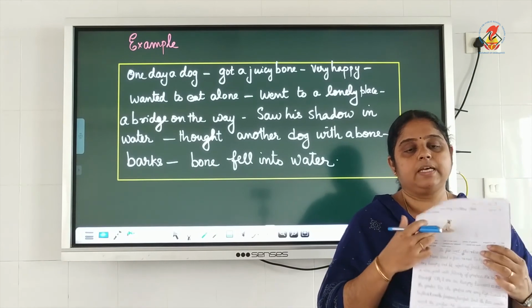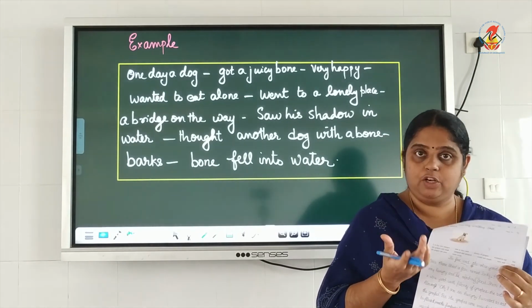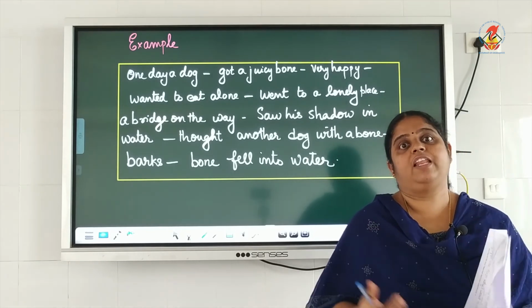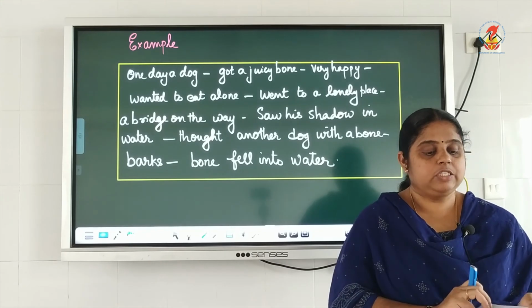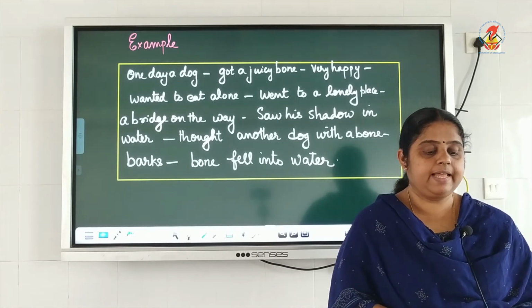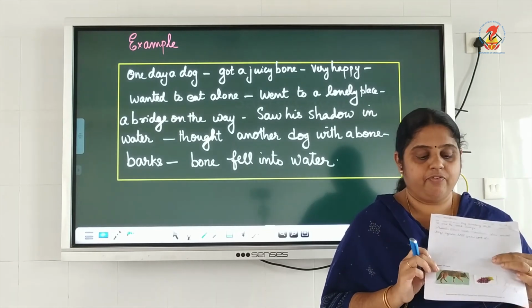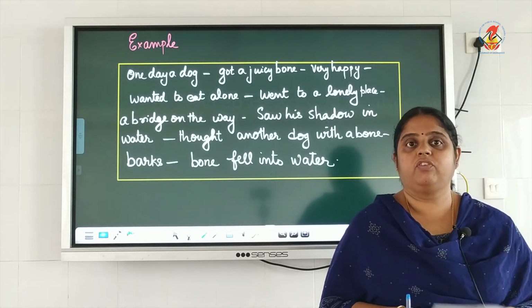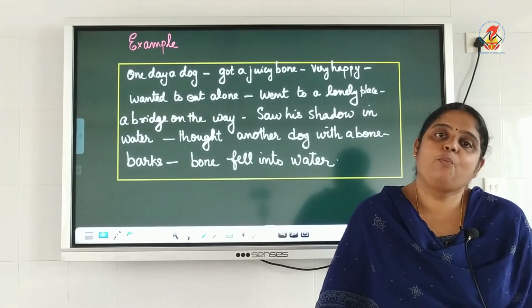You are asked to stick a picture of something related to the story. If you don't get a picture, you can even draw a dog there. It doesn't matter. Okay. So for the fox and the grapes, you can stick the picture of a fox and the grapes, or if you get the picture as such, do that. Okay. I hope it's clear to you.